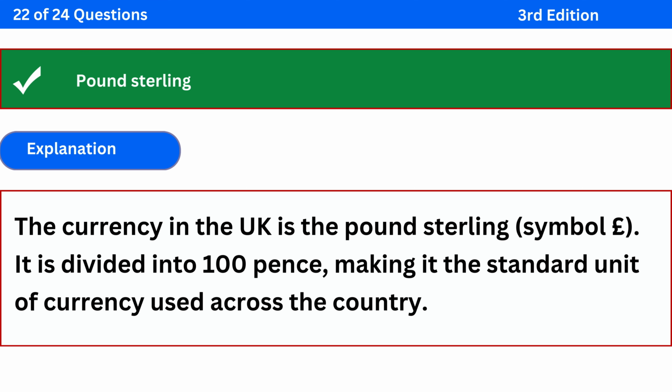The correct answer is Pound Sterling. Explanation: The currency in the UK is the pound sterling, symbol pound. It is divided into 100 pence, making it the standard unit of currency used across the country.